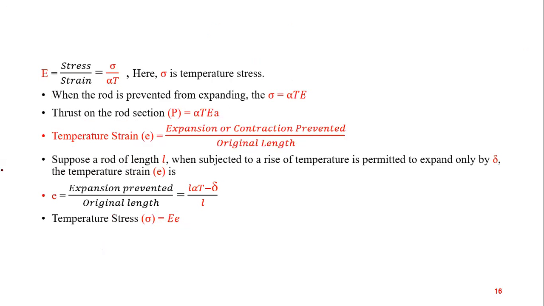So we know from earlier knowledge that stress upon strain is Young's modulus of elasticity E. So stress is sigma, strain is alpha T.